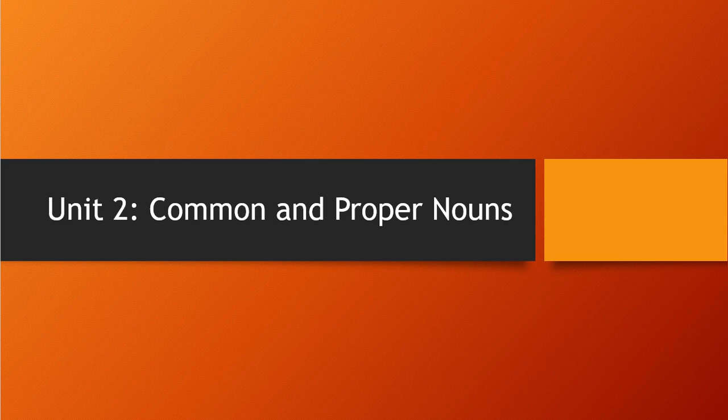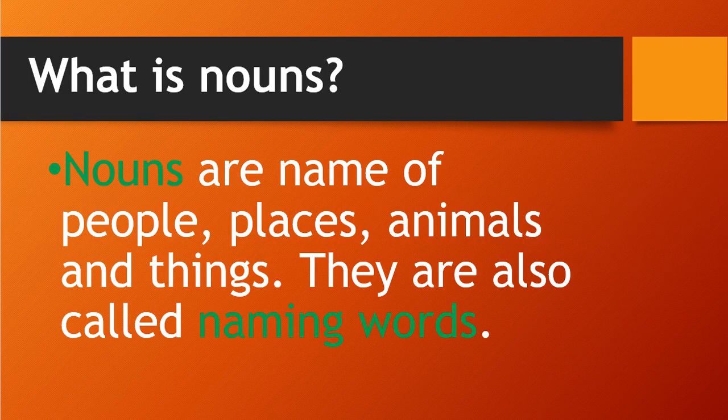First we saw what a noun is, that is our unit 1. Nouns are names of people, places, animals and things. They are also called naming words. Any naming word, we call it a noun.